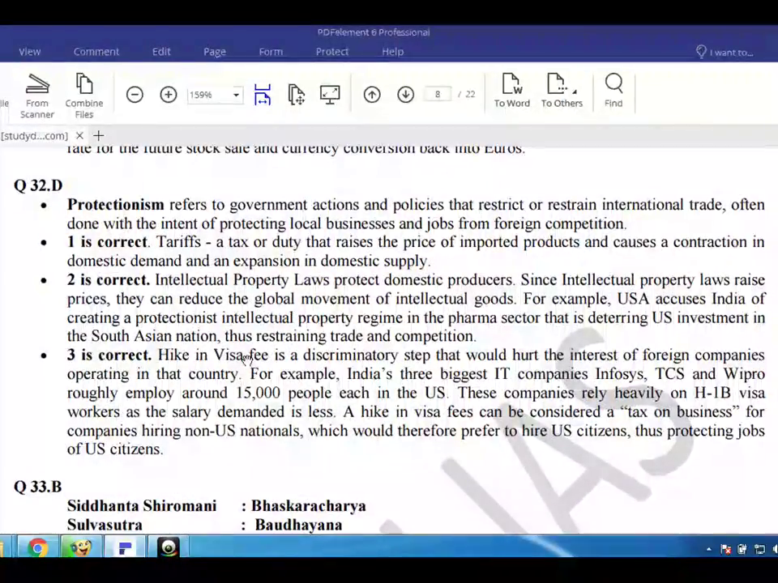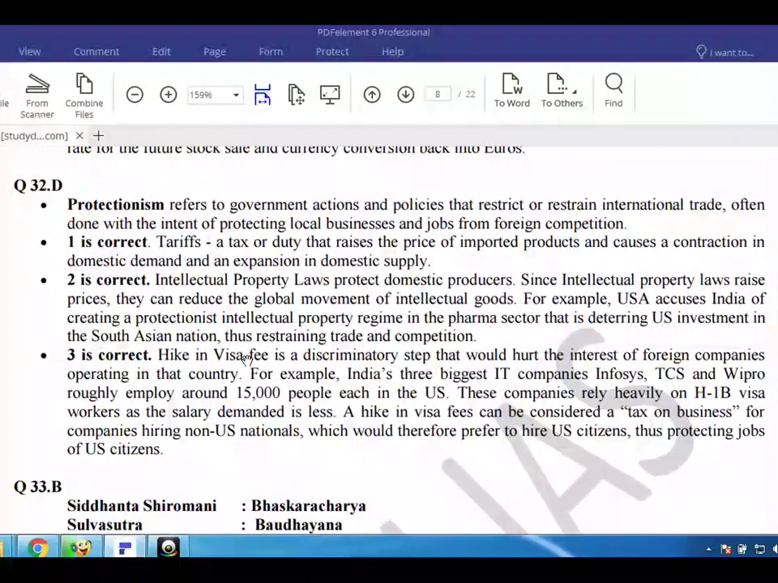Non-tariff barriers refer to government actions and policies that restrict or restrain international trade, often done with the intent of protecting local businesses and jobs from foreign competition. 1 is correct. Tariffs. The tax or duty that raises the price of imported products and causes a contraction in domestic demand and an expansion in domestic supply.